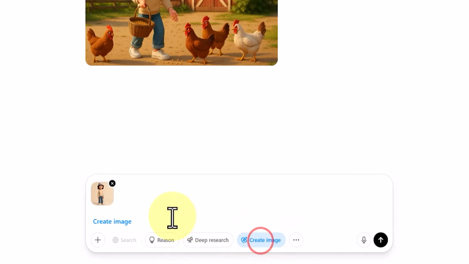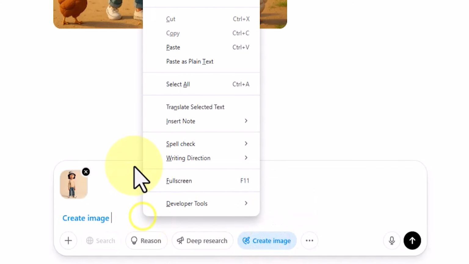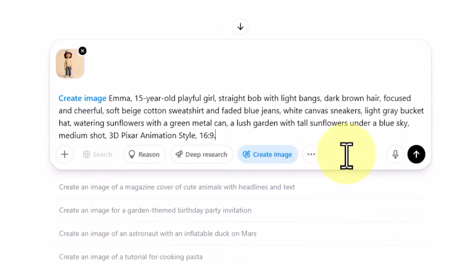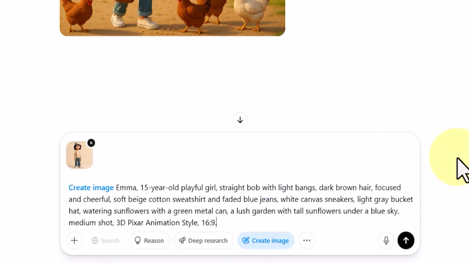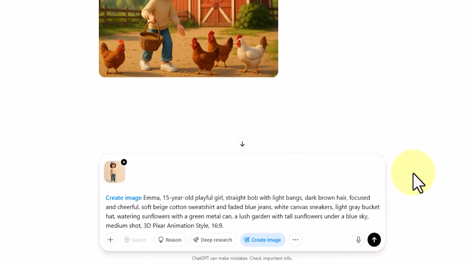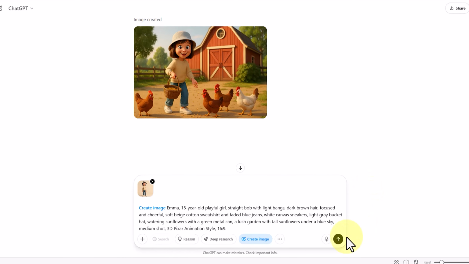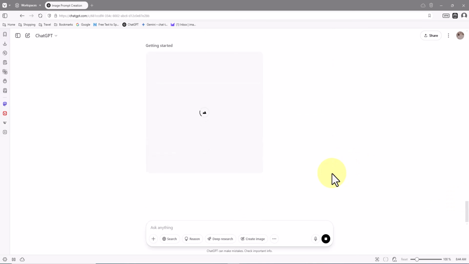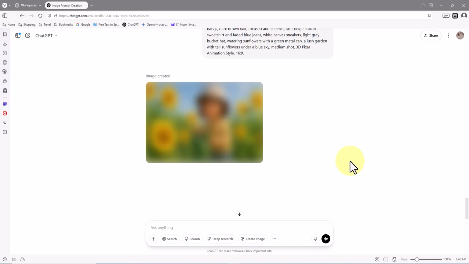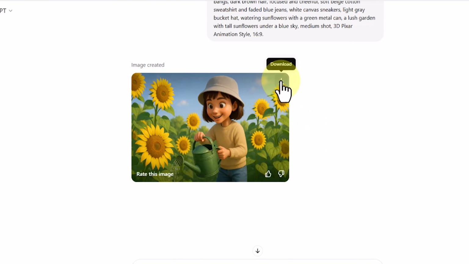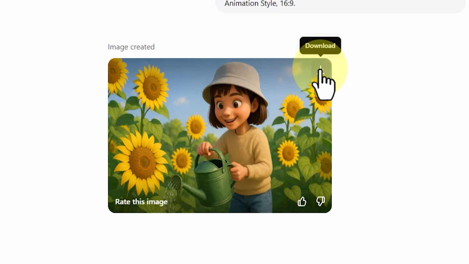I click on Create Image, paste the Scene 2 prompt into the box, and the character once again acts as a reference. This time, they're placed in a new setting with a new action and posture. Then, I click the Action button in ChatGPT, and the rendering begins. Done! You'll find the free, no watermark download button in the top right corner of the image.